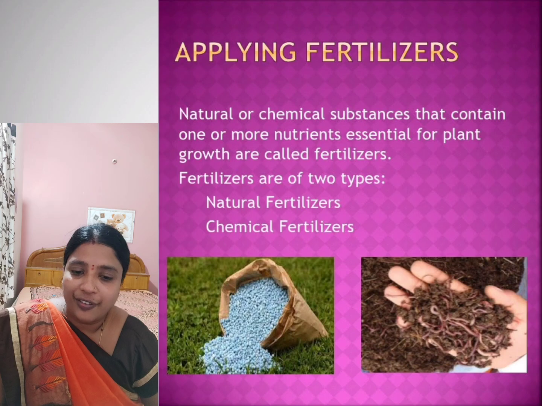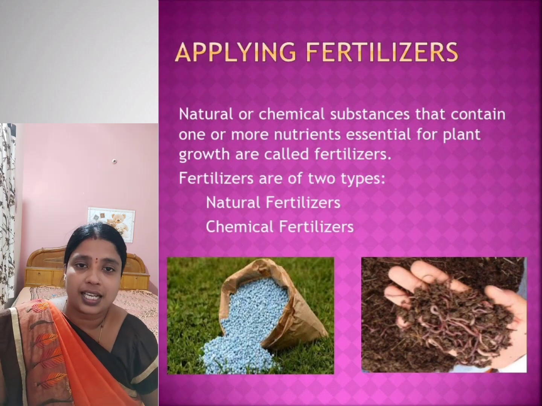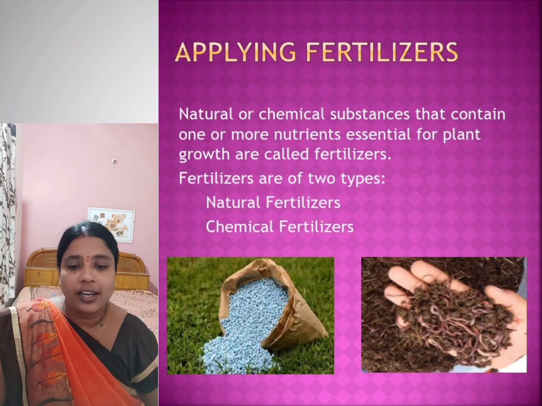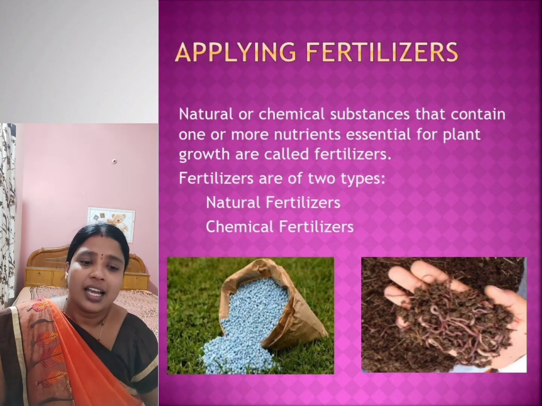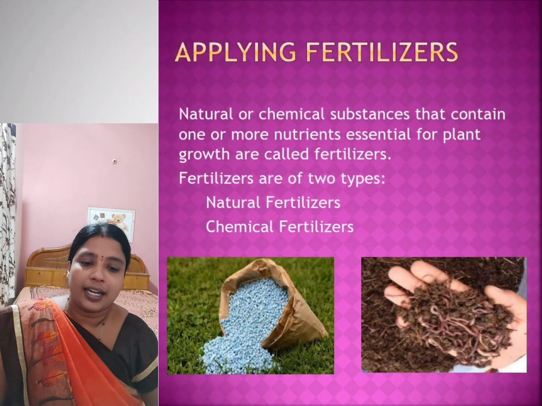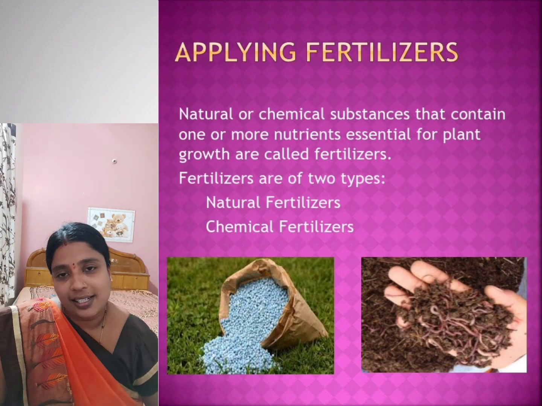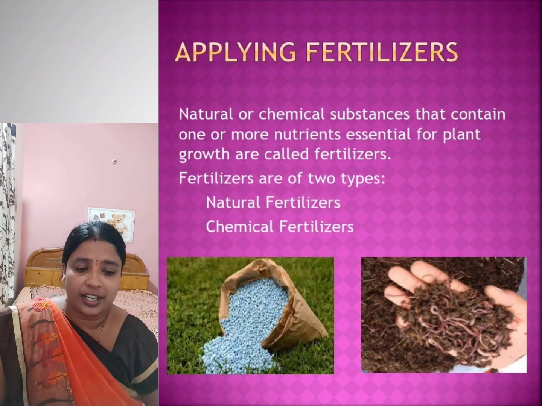Now, applying fertilizers. Fertilizers are natural or chemical substances that are added to the soil, and they contain one or more nutrients which are very essential for the growth of the plant. These fertilizers are of two types: natural fertilizers and chemical fertilizers.